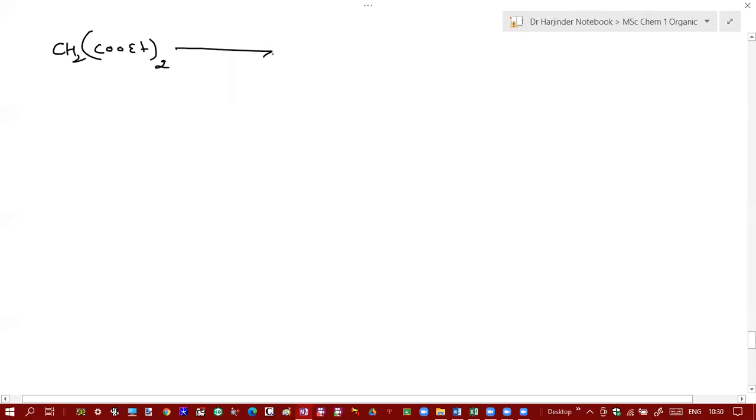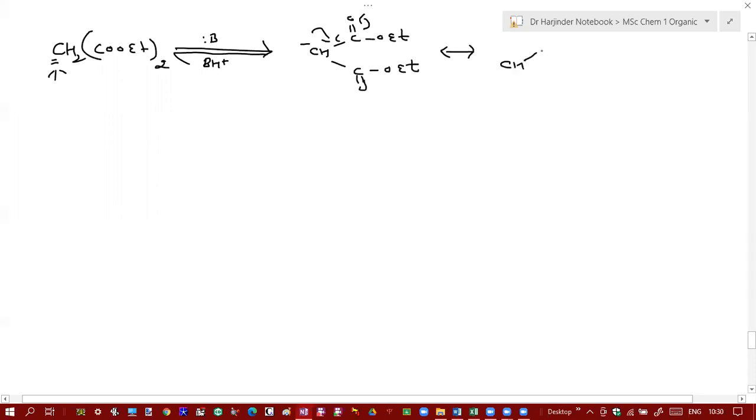When you are treating it with base, what will happen? This base will take an H plus ion from this acidic carbon. So there is a loss of BH plus, and you will get the corresponding anion, or you will get a nucleophile. This nucleophile here is stabilized by resonance and it gives rise to an enolate ion.